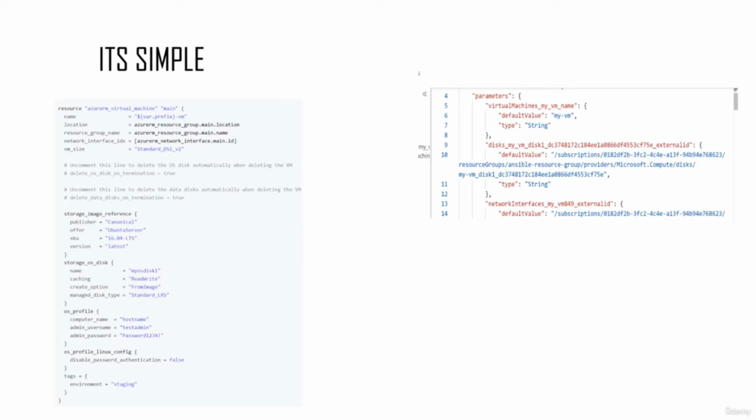If you look to your left, it is code to create a virtual machine in Azure. And if you look to your right, I have just copied a snippet of code to create a virtual machine in the Azure Resource Manager template tool. And it takes a much longer time to create infrastructure using ARM rather than using a tool like Terraform.